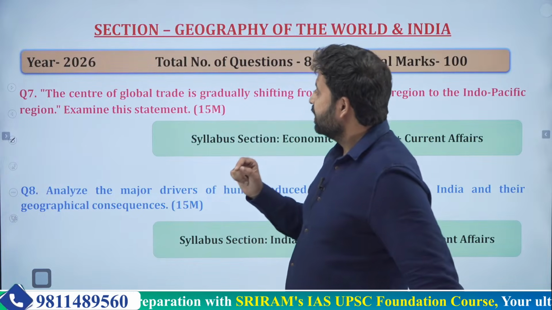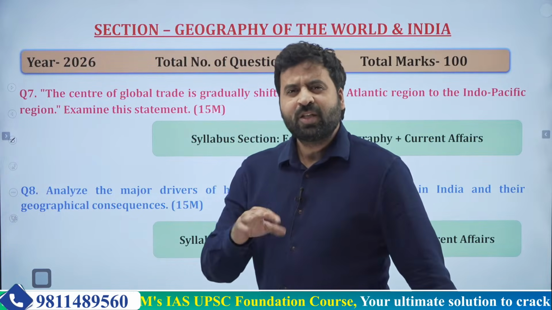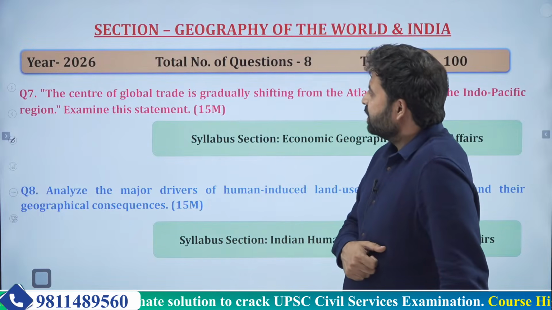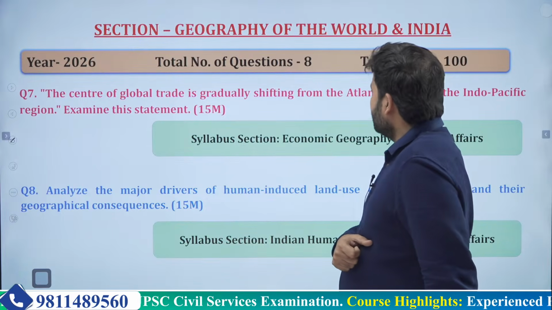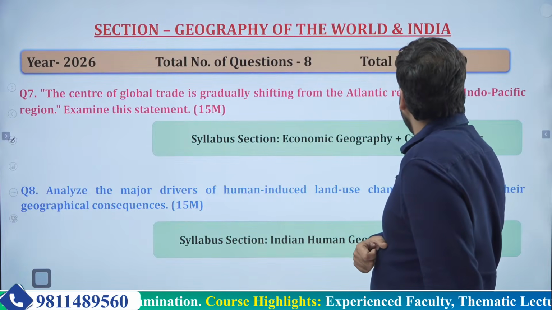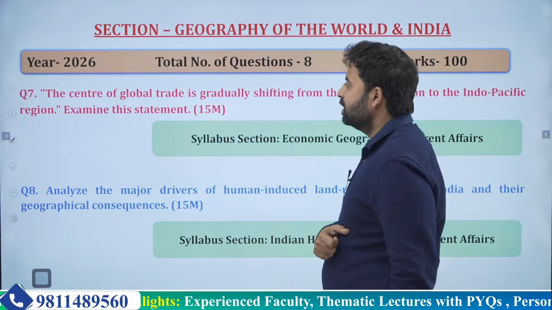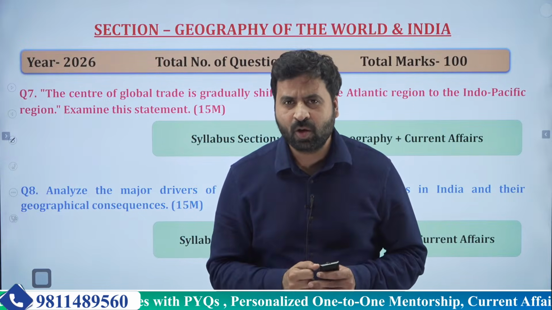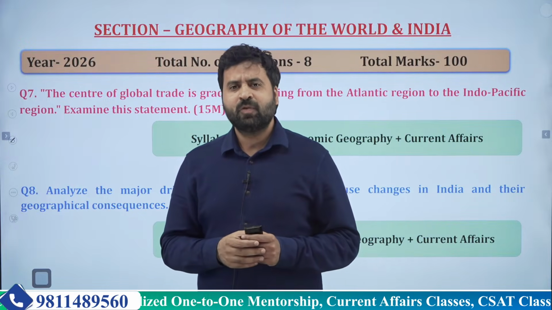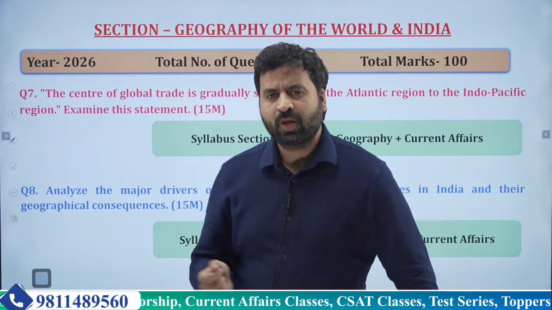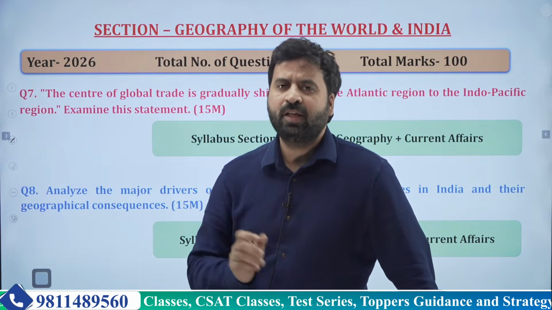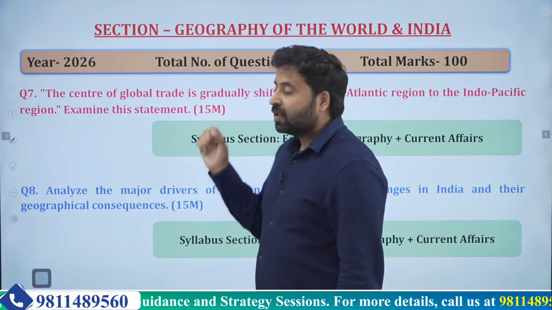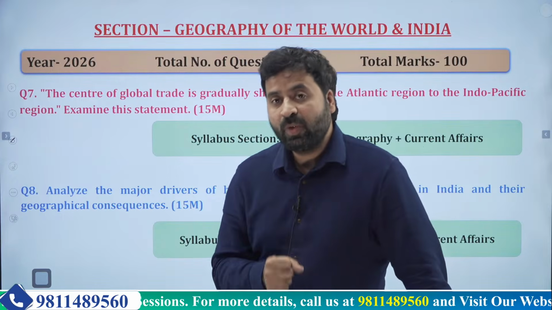Now, the next question is somewhat a mixture of international relations, economy, as well as geography. The next question is, the center of global trade is gradually shifting from the Atlantic region to the Indo-Pacific region. Examine this statement. Again, you have a lot of room. You can use some of the parts from the economy. So many organizations, you will see Quad is developing, other organizations are coming up which are specifically targeting the Indo-Pacific region. So you can use the geography related aspects, and you can use the economy related aspects.